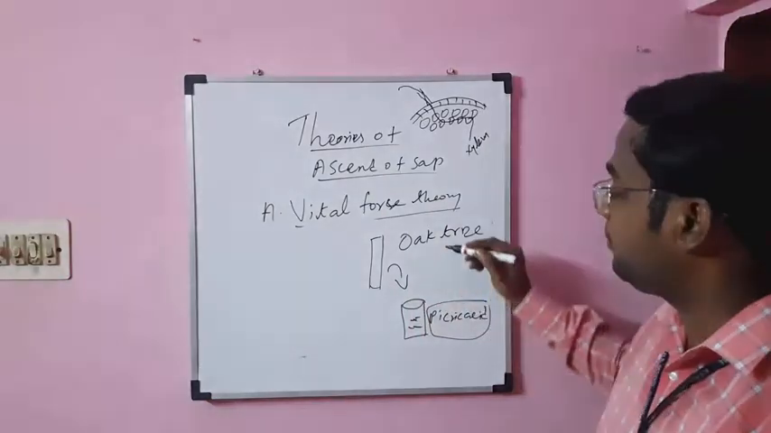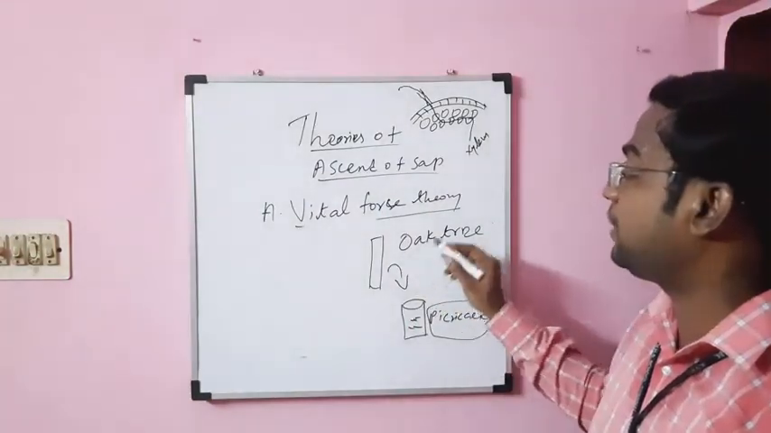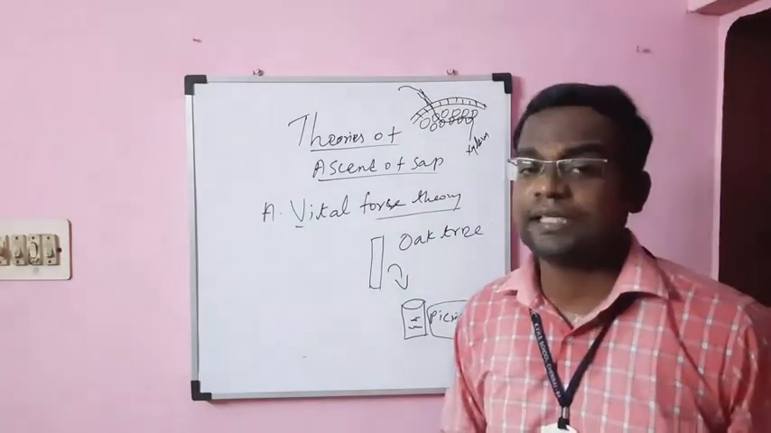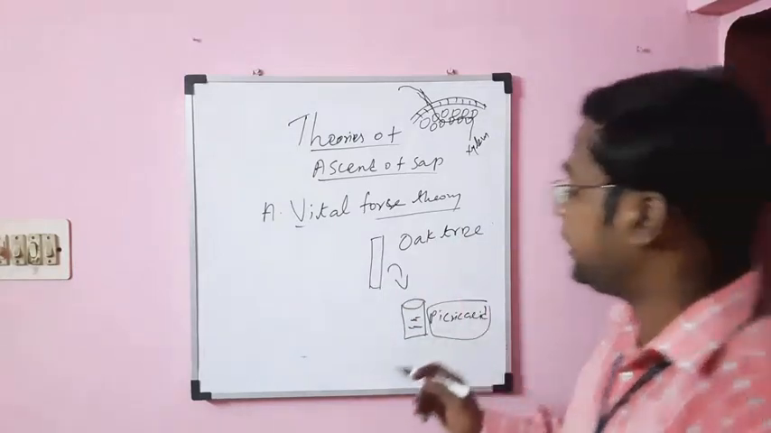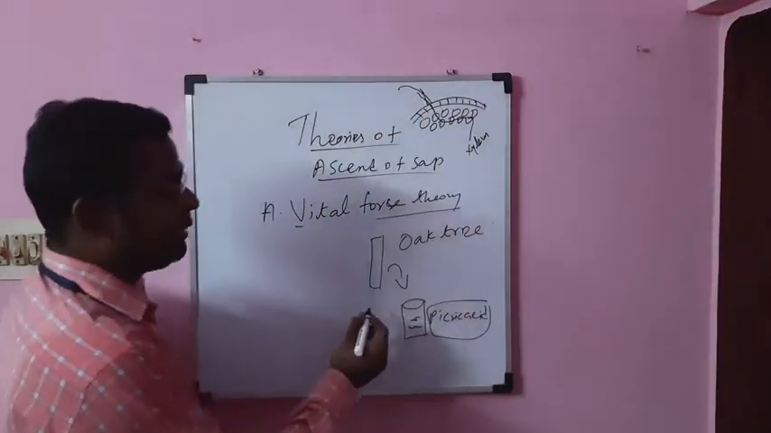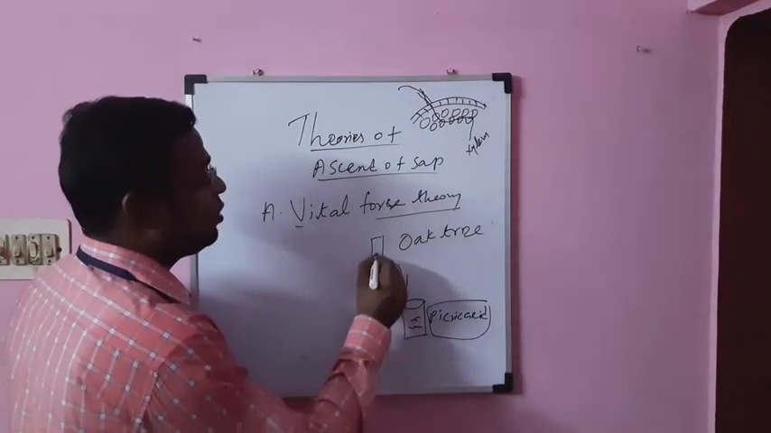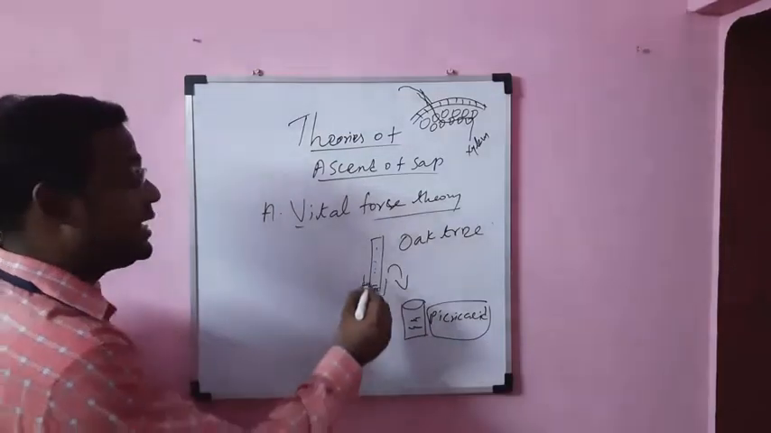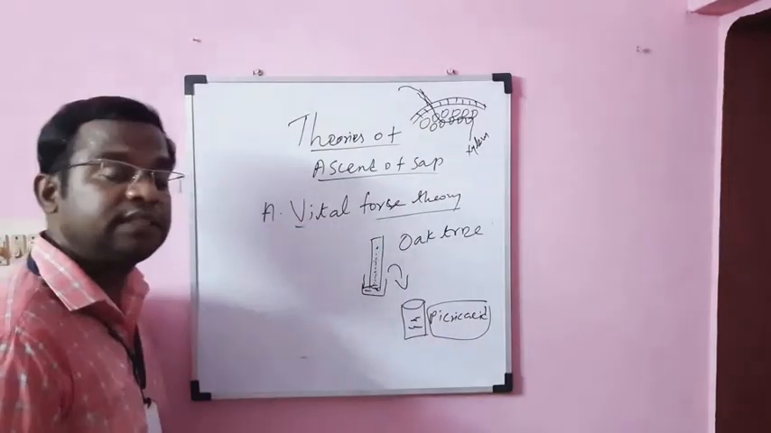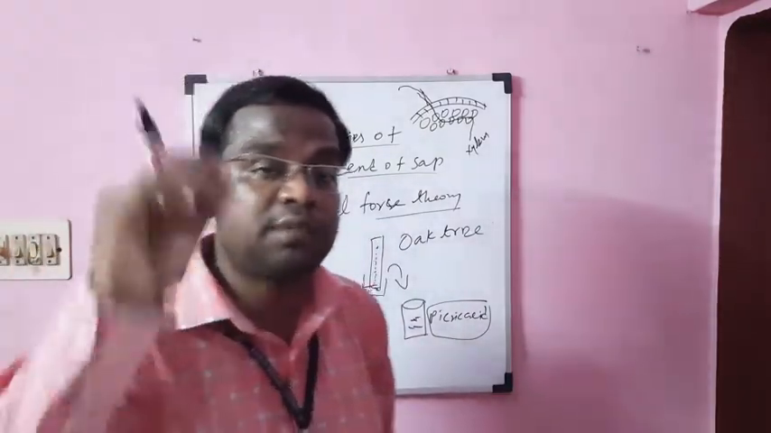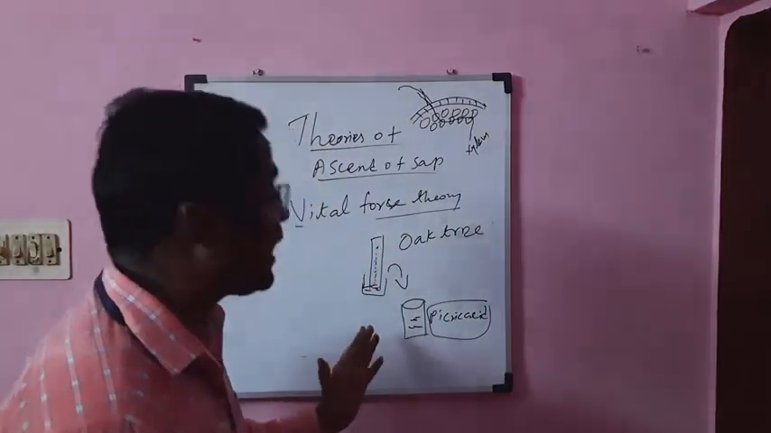So when the oak tree part of the stem is immersed in picric acid, the cells of the oak tree die. Now we can say the oak tree stem contains dead cells. Now what they did: the dead-celled stems were immersed in water. Even though the cells of the oak tree were killed by the picric acid, they found there was transport of the water. So from this experiment they say the dead cells can also transport the water.